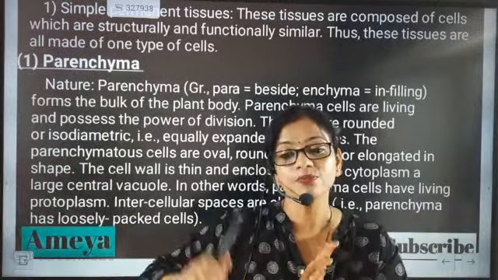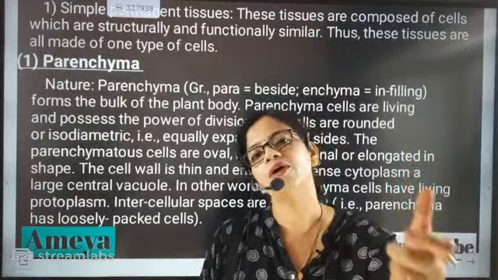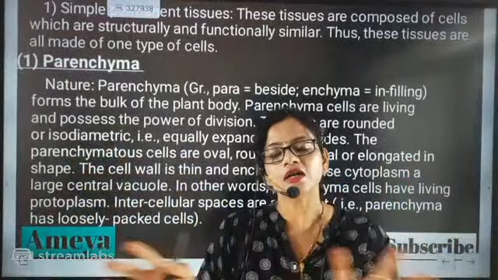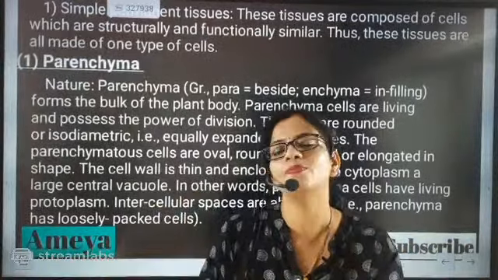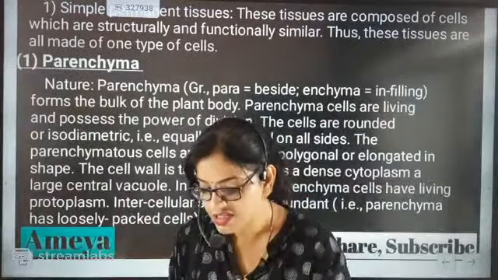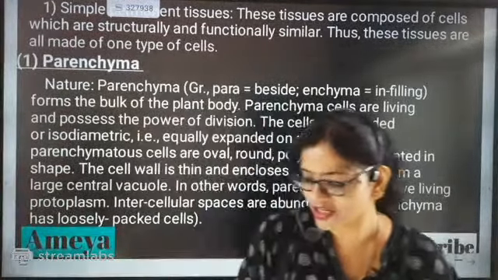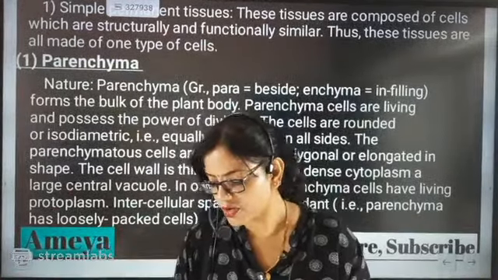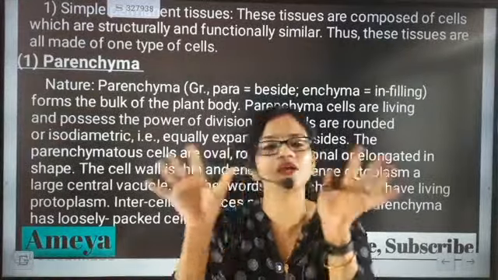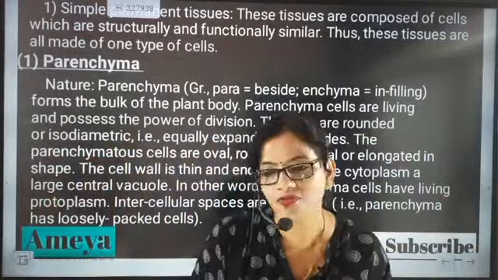So that means another important thing is that the cells of the parenchymatic tissues are forming the bulk portion of the tissue and giving shape to the tissue. So the next important point, if we study in a very simple way, is that they are making the bulk part of the plant. They are specifically present in most of the regions of the plant.